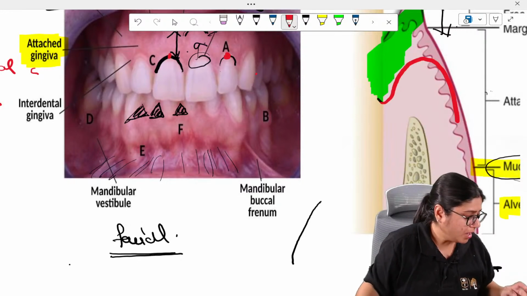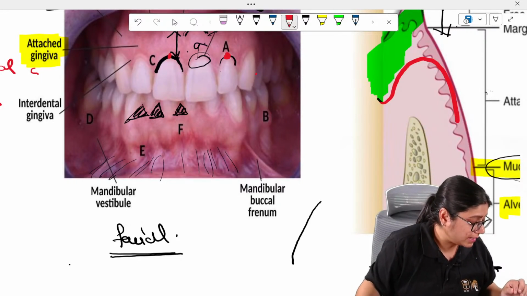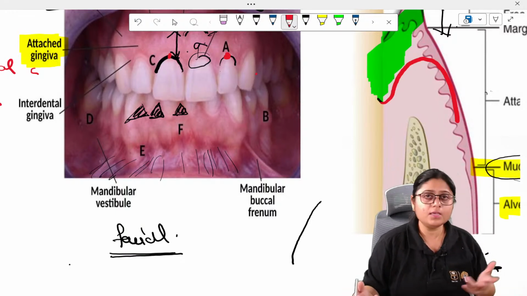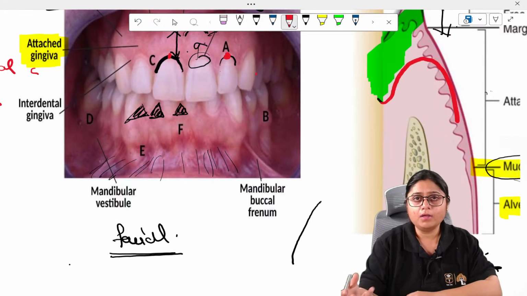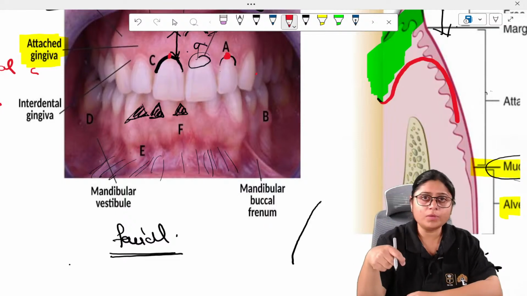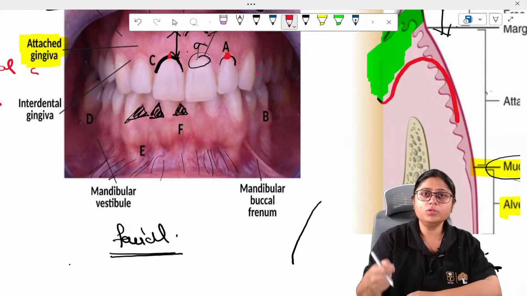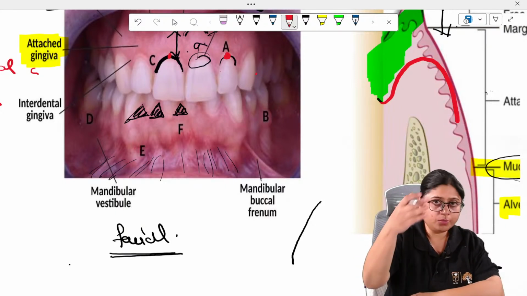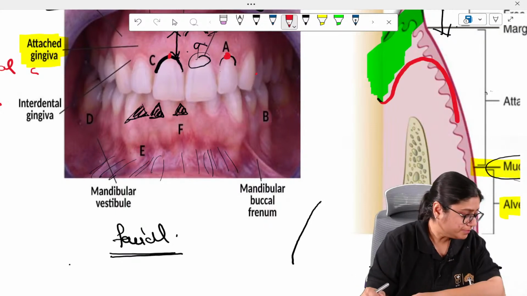Okay, ma'am. How will we know the crest has reached while probing? Is it the hardness? Yes, it is bone, beta. You are penetrating the connective tissue and then you will reach a hard surface. It is bone; you cannot penetrate it with a probe, right? It is very hard, so you will feel a stop there. That is your alveolar crest. In between is all connective tissue.